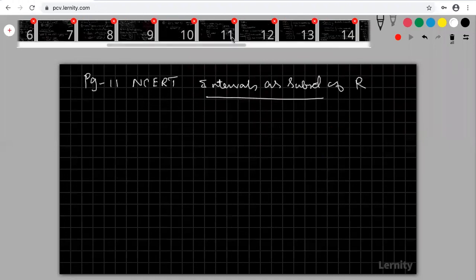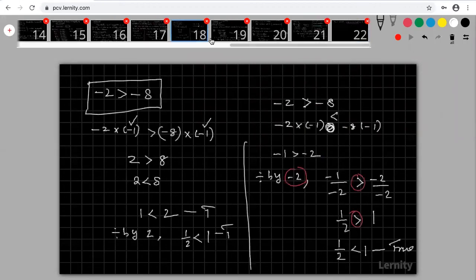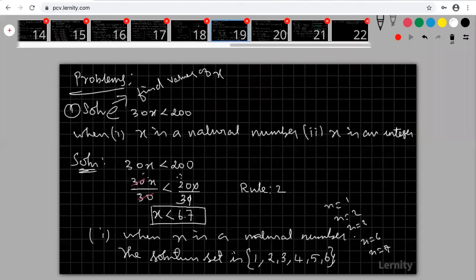Any other doubts? Slide numbers 18, 19, 20. Only two rules, Chitresh. Adding, subtracting, that is one rule. Multiplying, dividing, second rule.